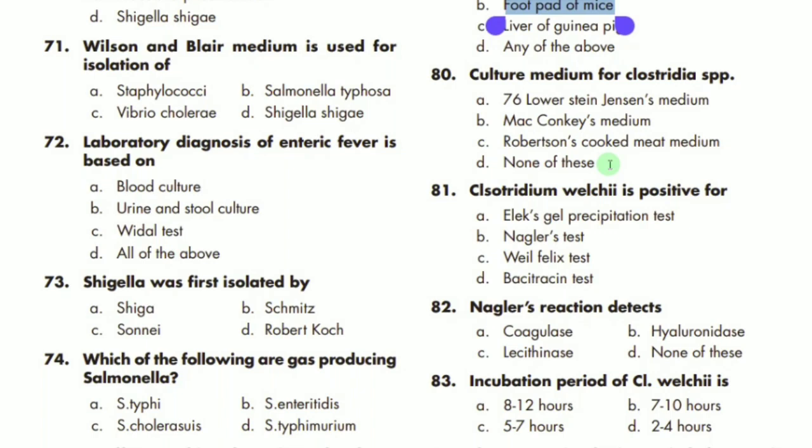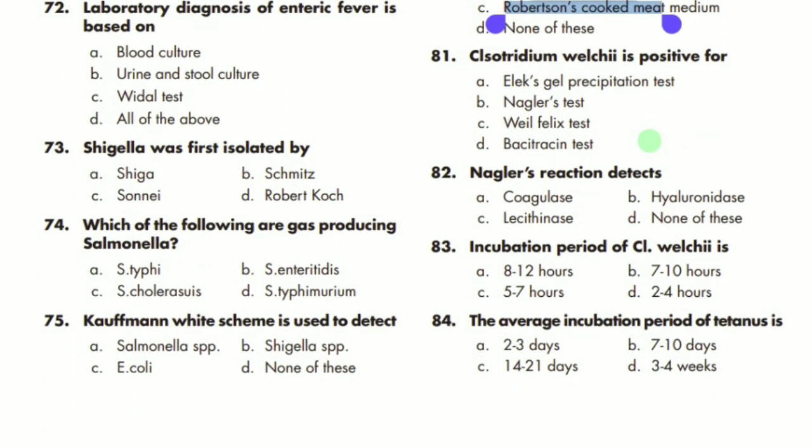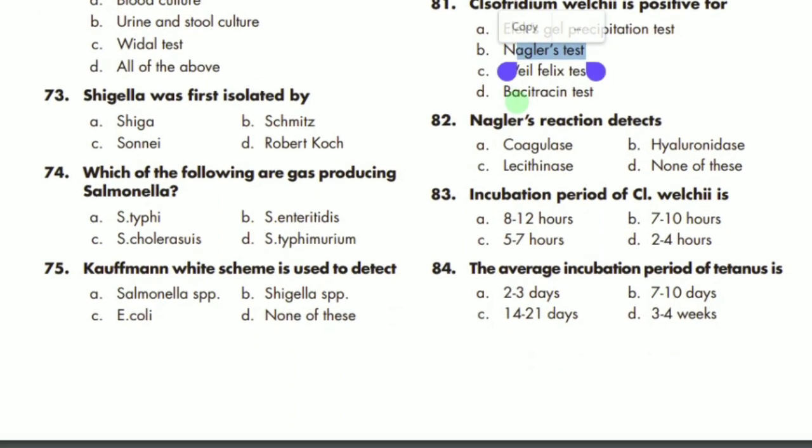Culture medium for Clostridia species. For Clostridia species, the culture medium is Robertson cooked meat medium. C is the correct option. Clostridium welchii is mostly positive for the Nagler test. B is the correct option. The 82nd MCQ says that the Nagler reaction detects what? The Nagler reaction mostly detects lecithinase. C is the correct option.